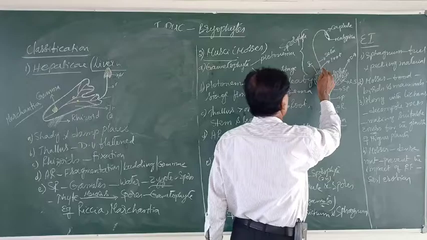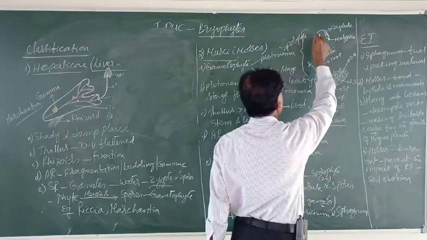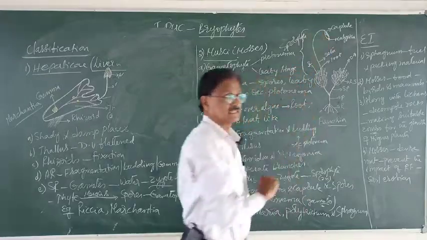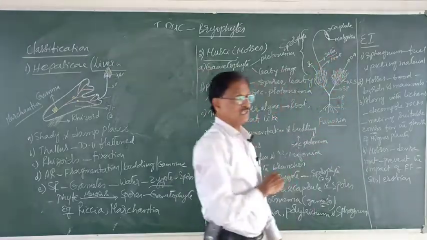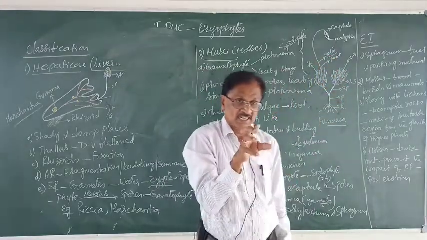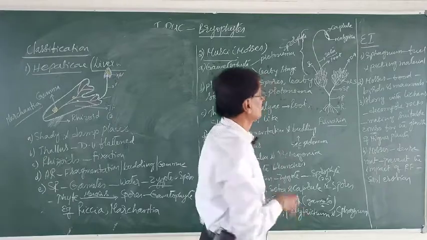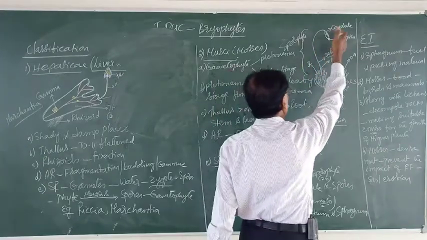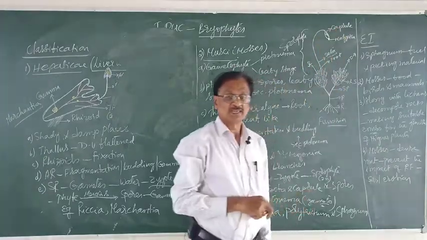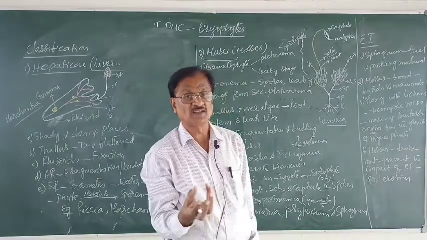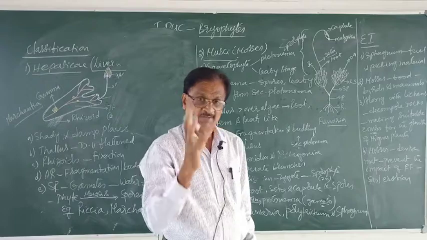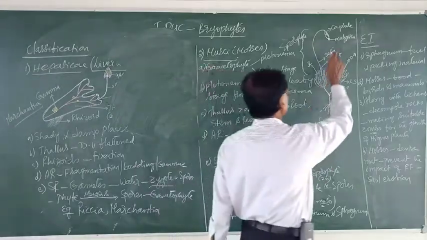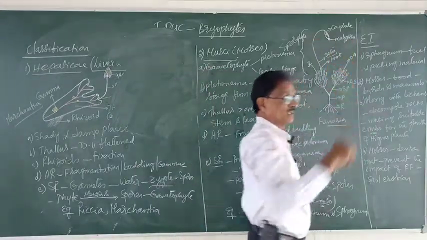Then it has a long, thin, thread-like structure called the seta. And then at the terminal end, it has a capsule. The capsule contains what? Spores. And it is covered by a lid called the calyptra.